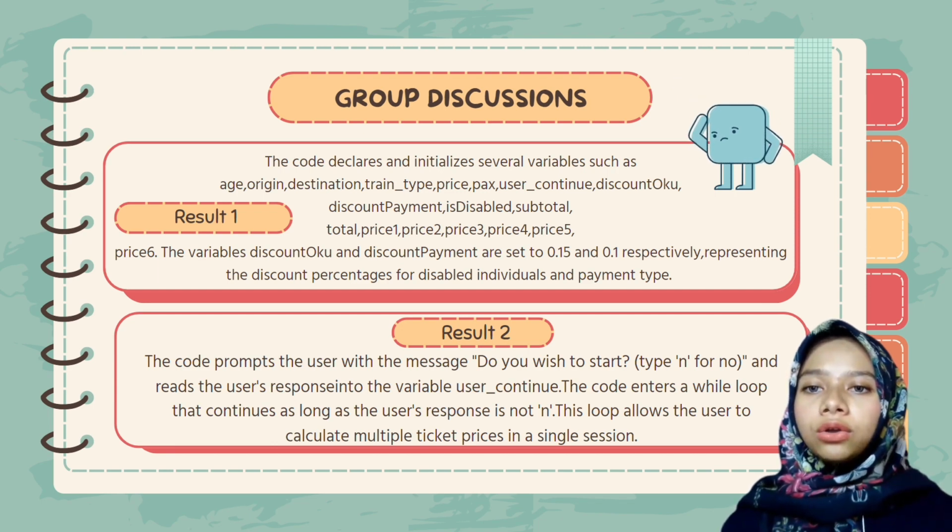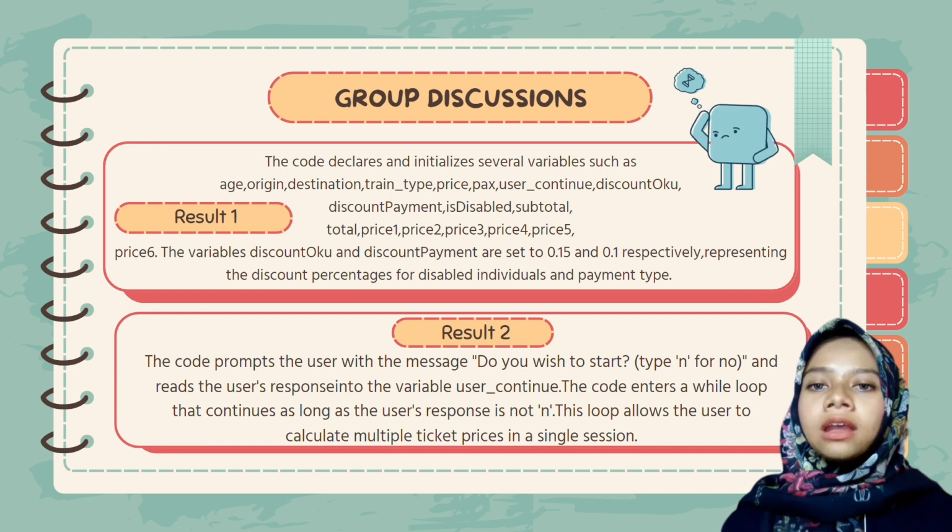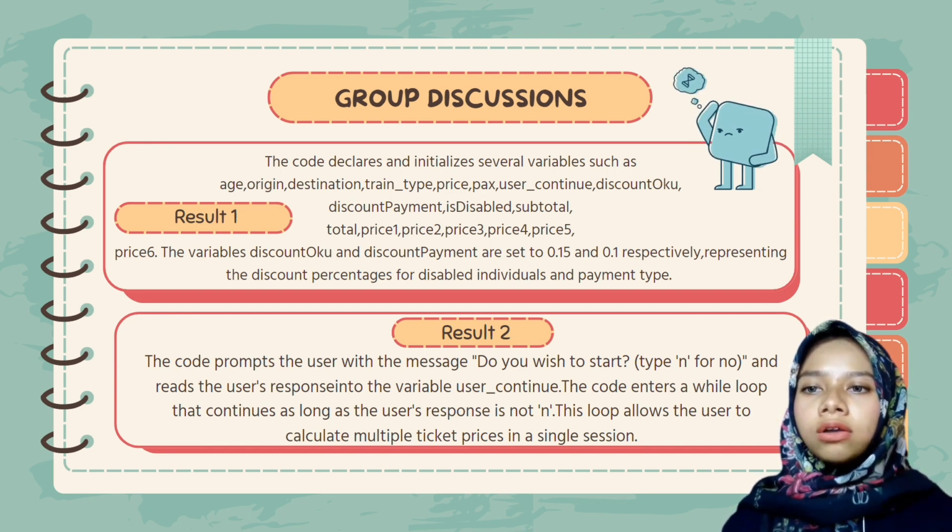Second, the code prompts the user with the message, "Do you wish to start? Type N for no," and reads the user response into the variable user_continue. The code enters a while loop that continues as long as the user's response is not N. This loop allows the user to calculate multiple ticket prices in a single session.